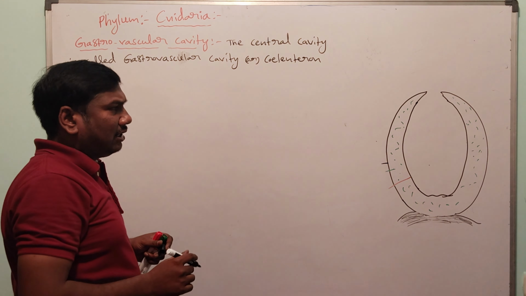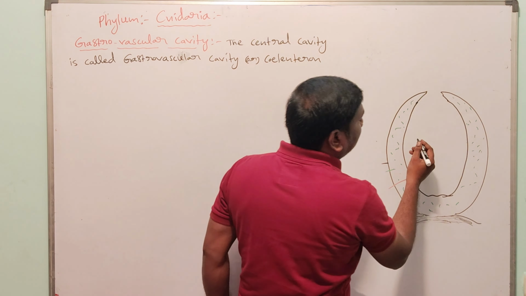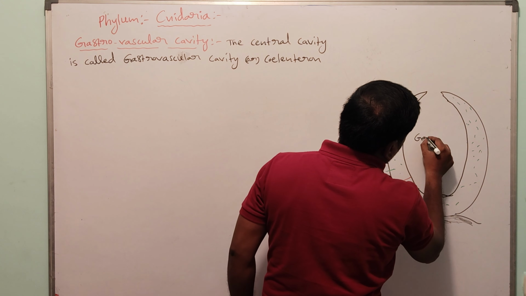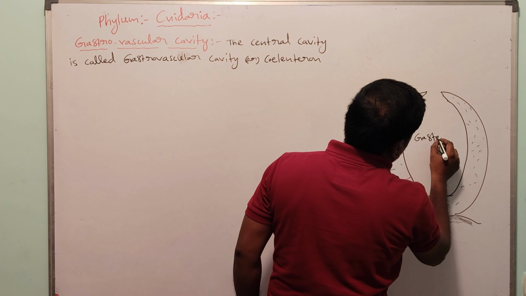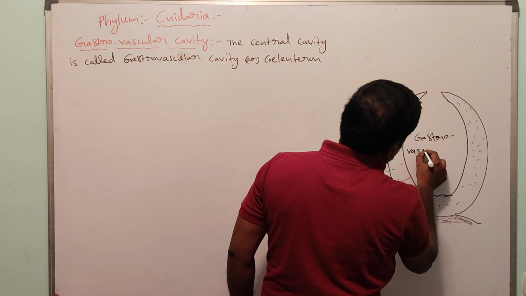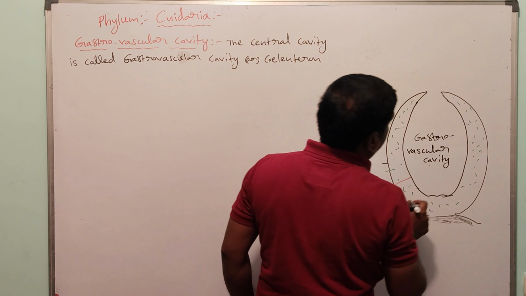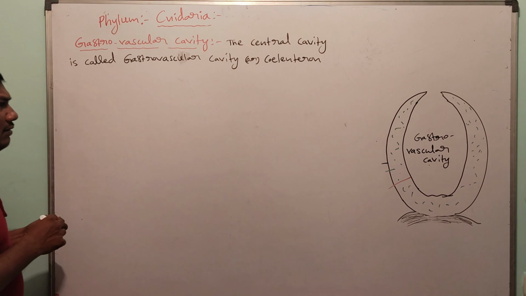In this diagram, this place is called the gastrovascular cavity.